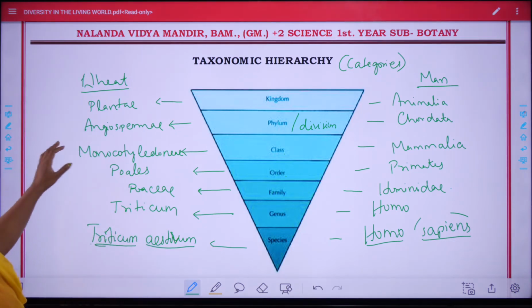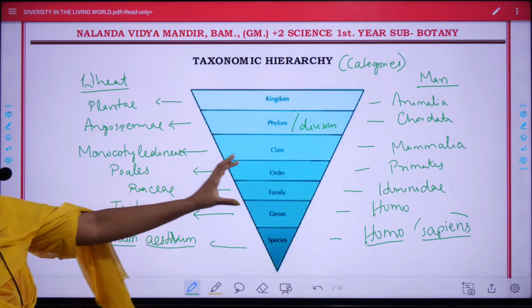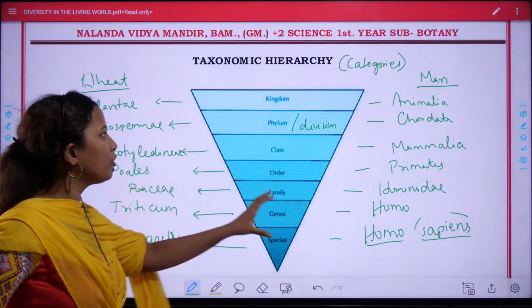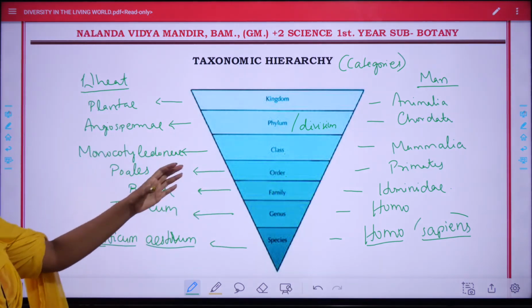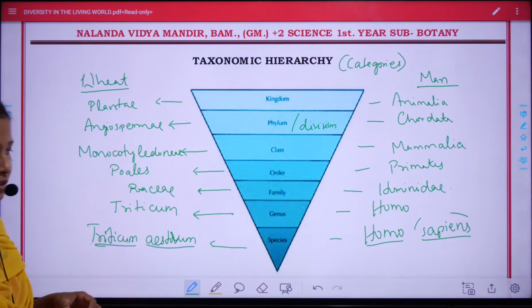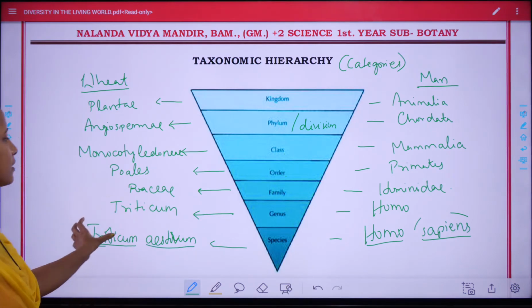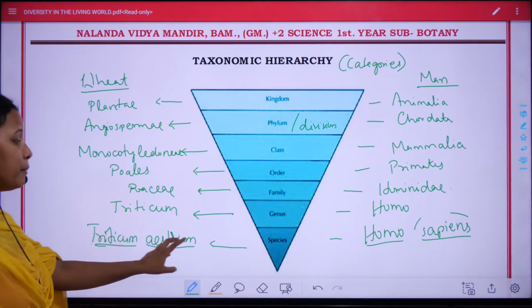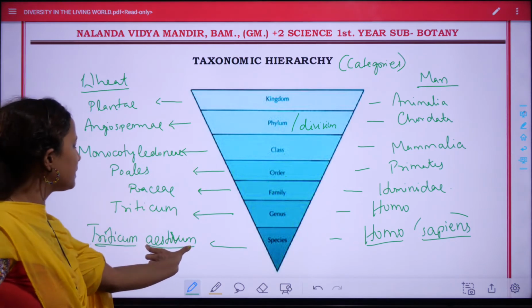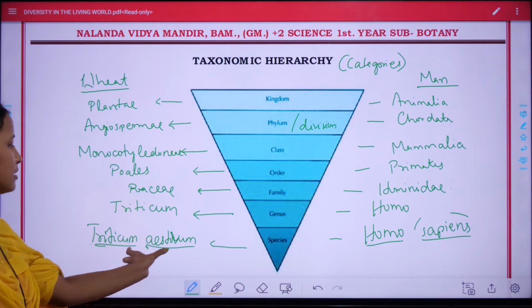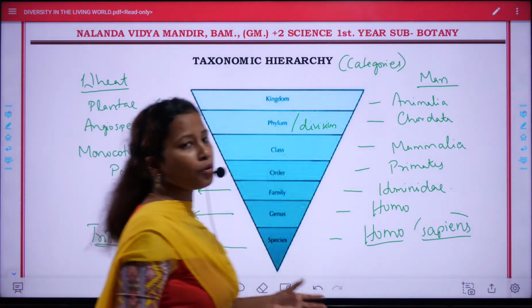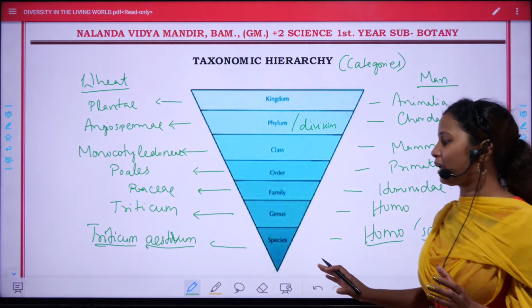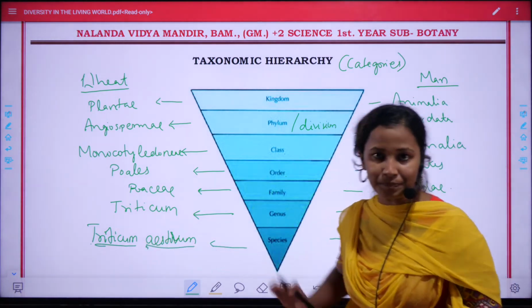So I gave you 2 examples, one from animal kingdom, one from plant kingdom, that are man and wheat respectively. And these are the rules for categorizing them. But remember, we cannot write only the specific name separately because the specific name has no importance without its generic name.